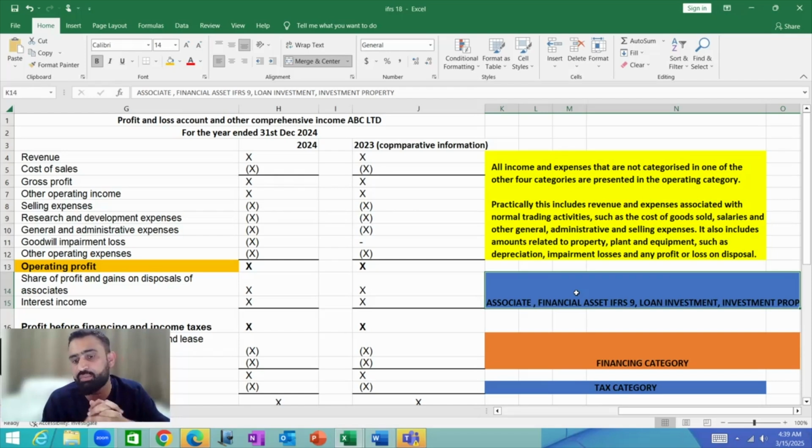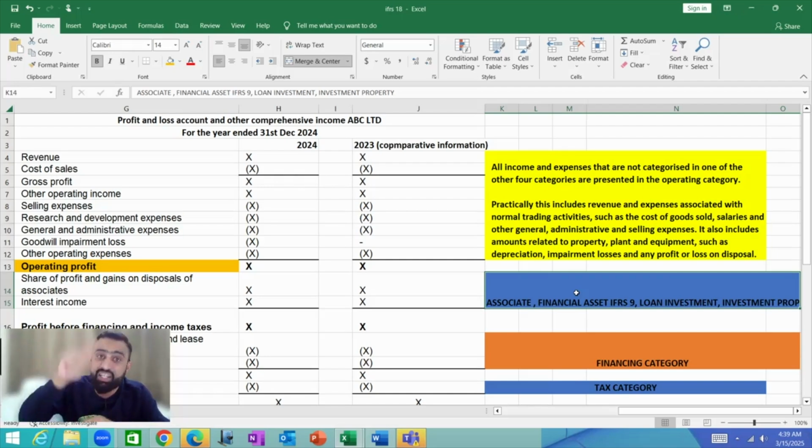Dividend income, interest income, share of profit from associates, fair value gains and losses on a financial asset categorized at fair value through profit and loss account.